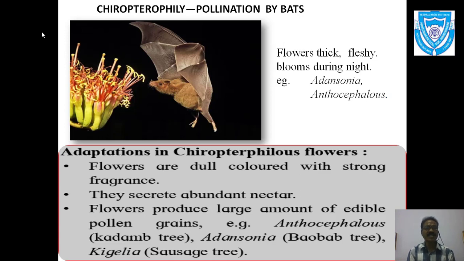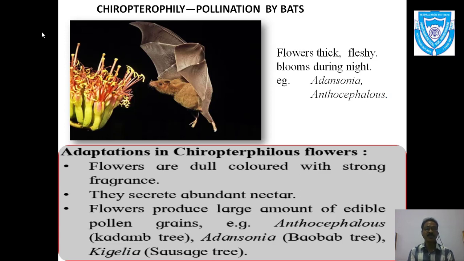Then next one, that is the bats. They are attracted toward the flowers mainly because of the smell, and second, for the nectar. So bats absorb the nectar from the flower, and because of this, bats get attracted towards the flowers to collect the nectar. Especially these flowers produce pollen grains which are edible, that means the bats can eat these pollen grains, and hence they are attracted.